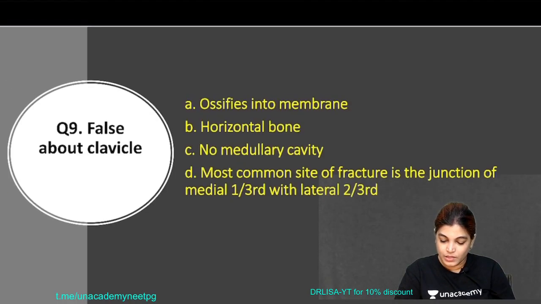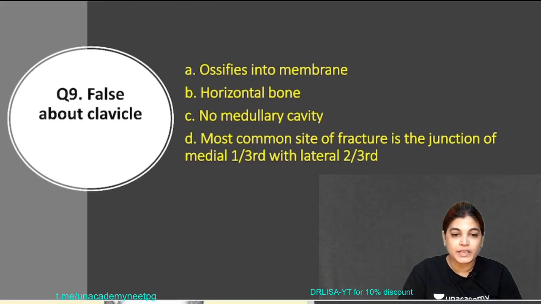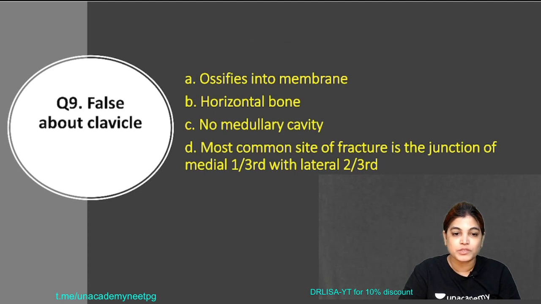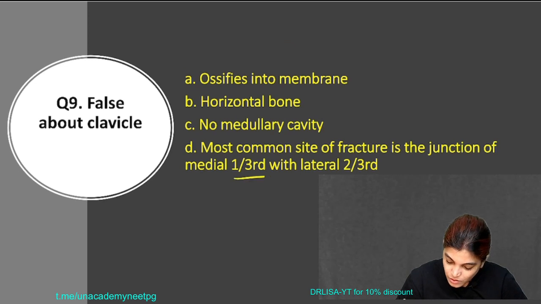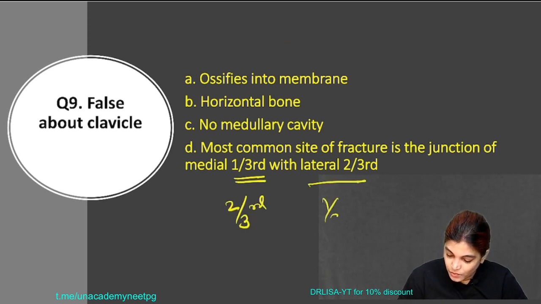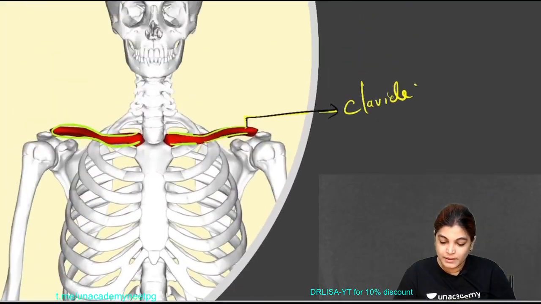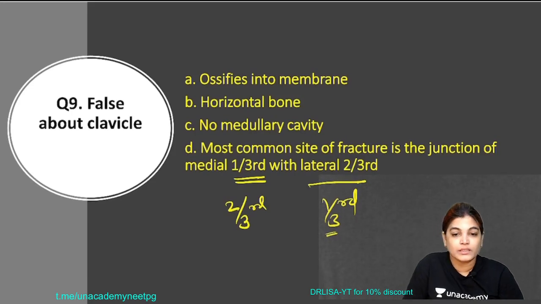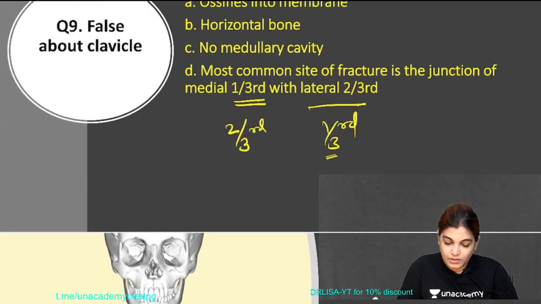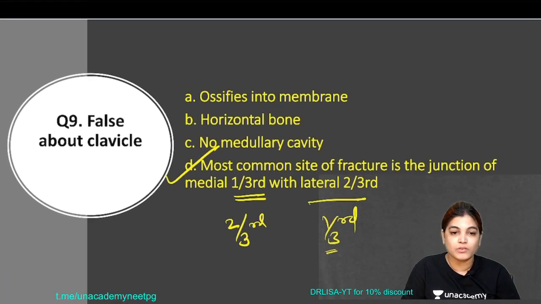So let's see what options are given. Yes, option A, ossifies in the membrane, is the right option. We have to choose the incorrect or false statement. Horizontal bone is also right. No medullary cavity is also right. Most common site of fracture is medial 1/3, so this is not right. Actually, it's not medial 1/3, it should be medial 2/3 and lateral 1/3. So this is the wrong statement about the clavicle bone.